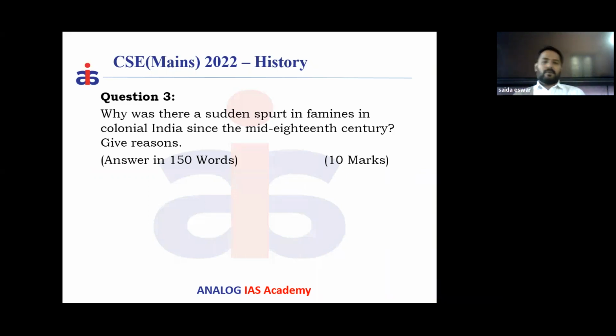And in a way, our Indian artisans, especially the cotton textile weavers, lost the market in the UK. Even in the Indian market, the mill-made goods were very cheap. These mill-made goods shattered the Indian textiles.